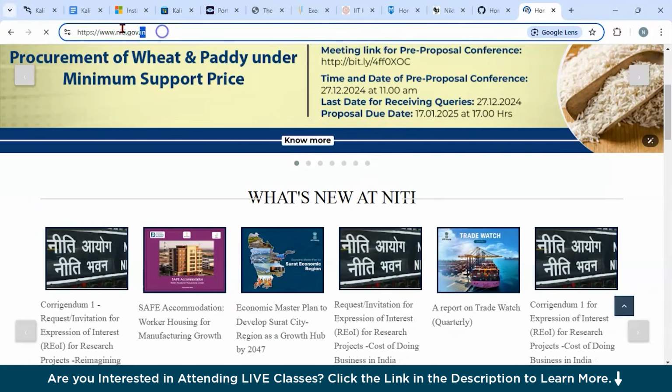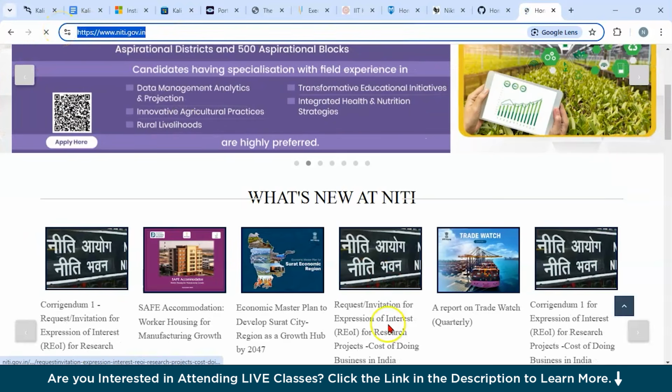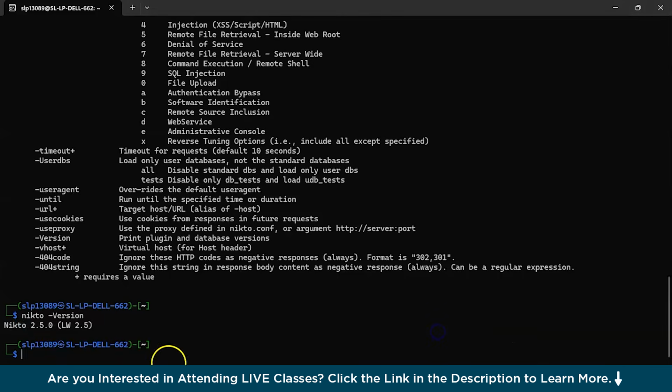Just copy the link of this website and go on to your terminal and type nikto -h. Then you could just give the name of the given target website, and since it is HTTPS secured, but I want it to be the HTTP version of this.